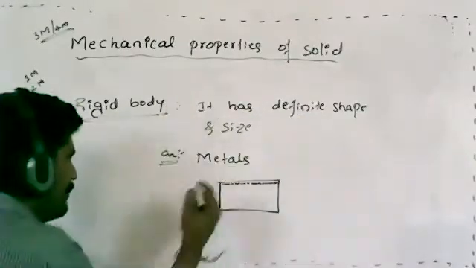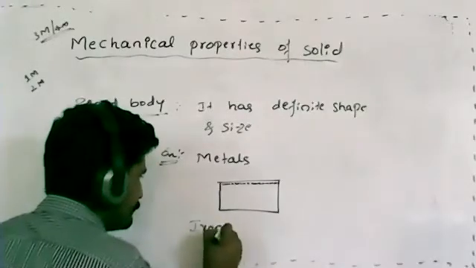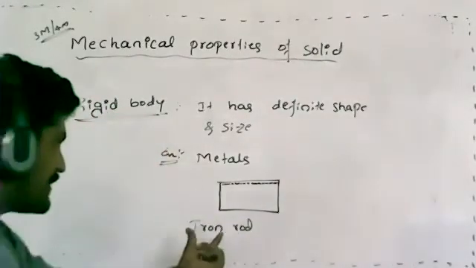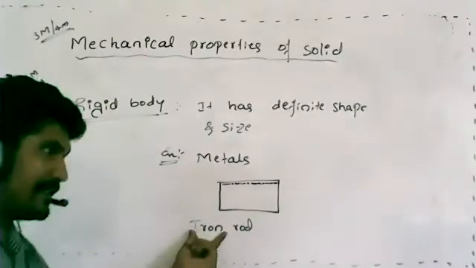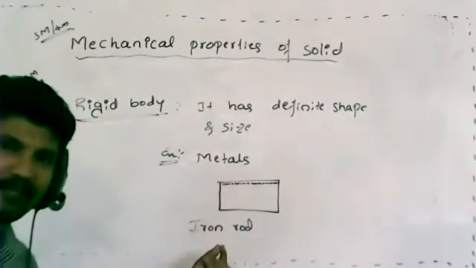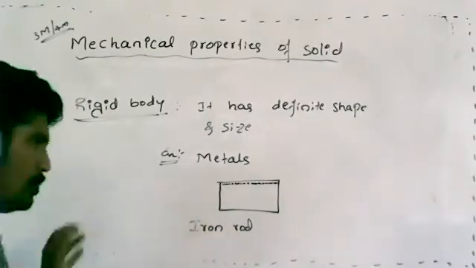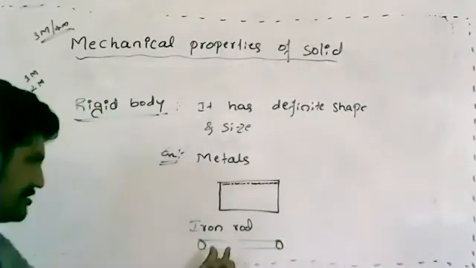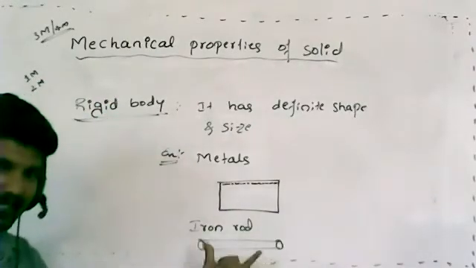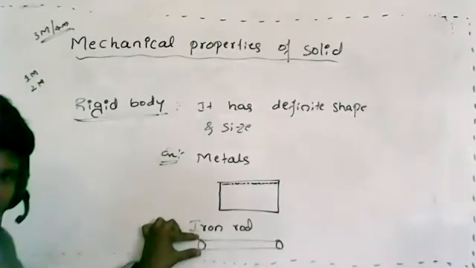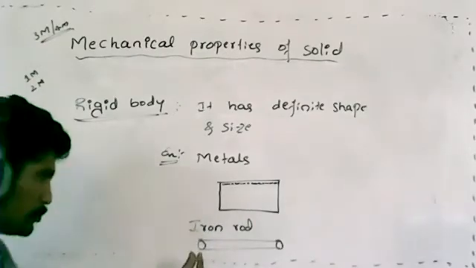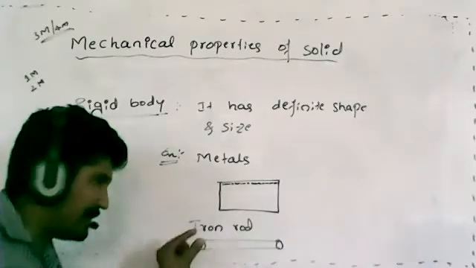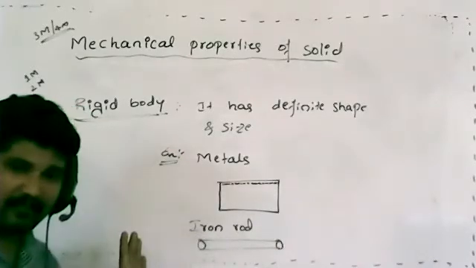For example, an iron rod. For a moment, we can consider it a rigid body. Why? Because it has definite shape as well as size. It has a particular length and a particular diameter, and it is made up of some material.